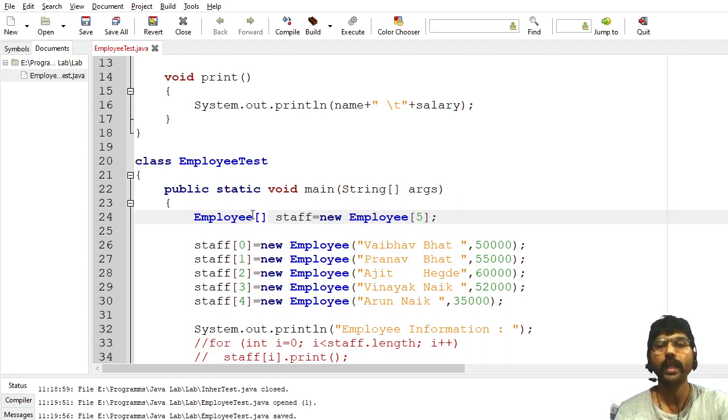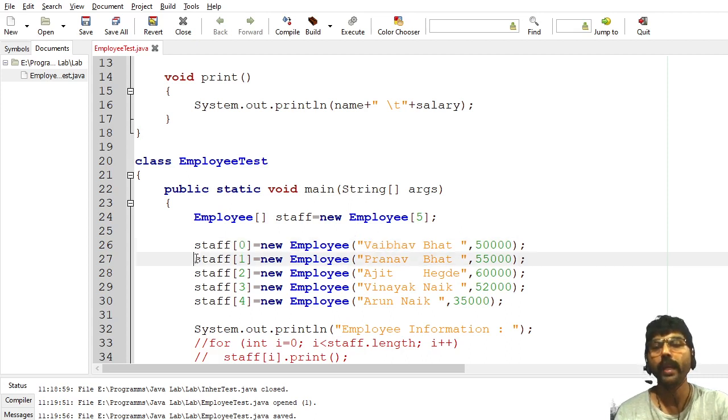Instead of creating here the 5 objects, we will create a 5 employee reference. Reference is just like a pointer in your C programming. Here I can point 5 objects, and each object is created here separately. Whenever you use the new here, it will create one object called Vaibhav, and that object is given to staff 0. It is pointed by staff 0.